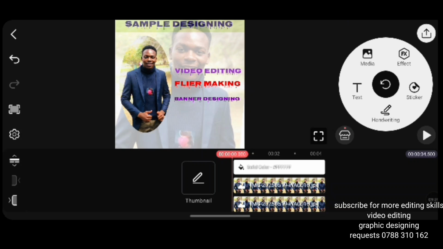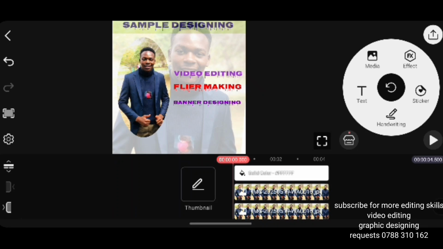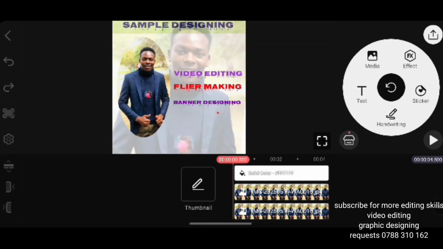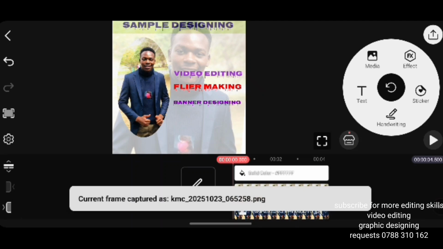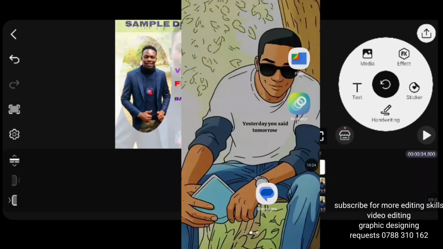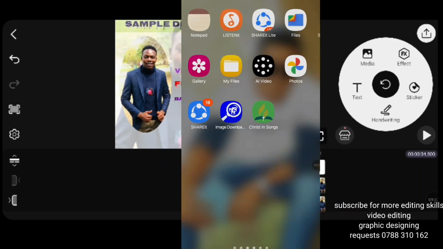So after you are done creating your flyer, you have to save your flyer, right? The process of saving a flyer is just as simple. You don't need any data or anything to download the flyer. Just click where it is more like a screenshot feature there, then the fourth feature, which is the tap there, then you say capture and save. Then the flyer is automatically in your gallery. You can find it in your files. Let's go to the files now. We can find our banner there.